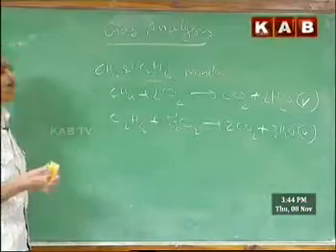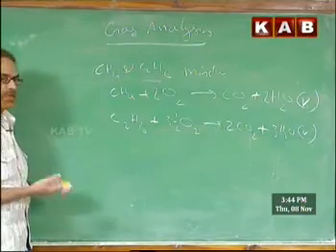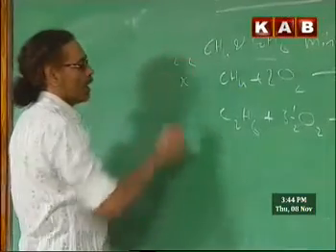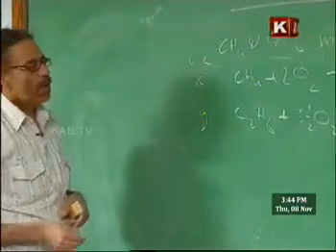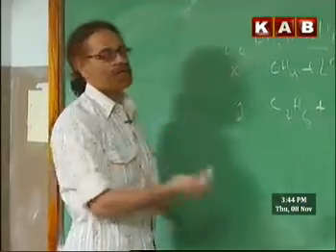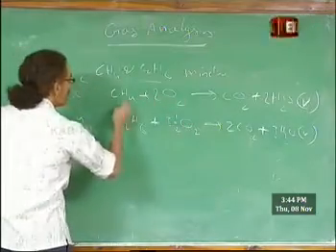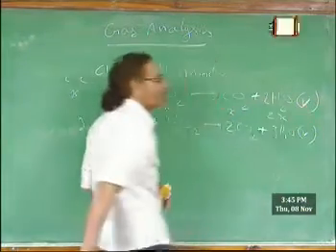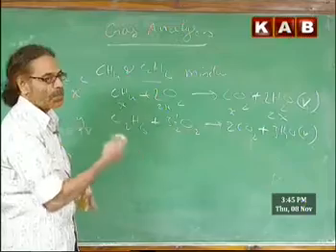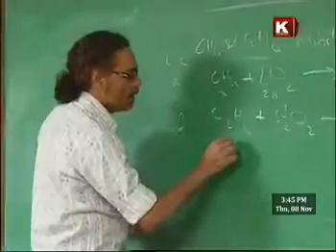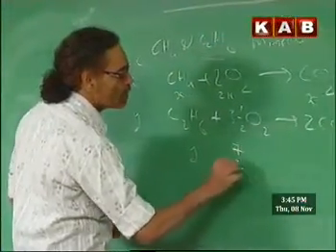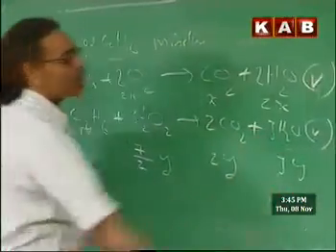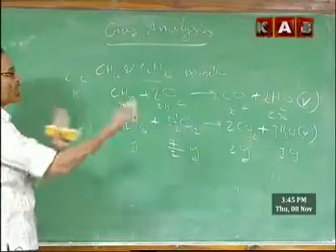What information is available here compared to the previous one? The total volume of the mixture initially is not given, we can find it, but he has given the other two pieces of information. So say x cc of one and y cc of the other in the mixture. Now because here the reaction mixture's volume increased, the final volume is greater. It will be x of methane and 2x of oxygen, x of carbon dioxide, 2x of water vapor. Look at that, earlier we ignored that, but this time we cannot because it is also in gaseous state. Then it is y, and it is 3.5 or 7 by 2, this time I write y and 2y, and this is 3y.